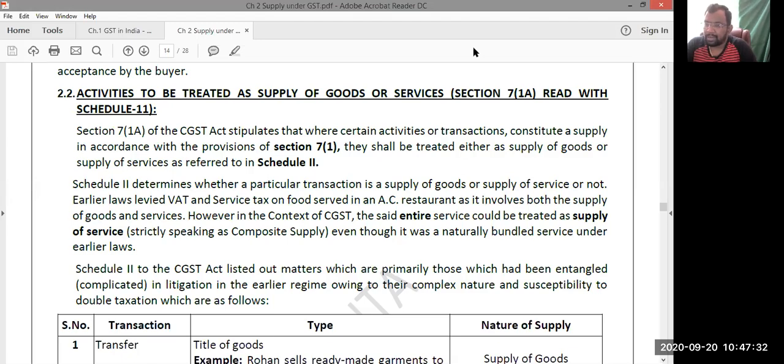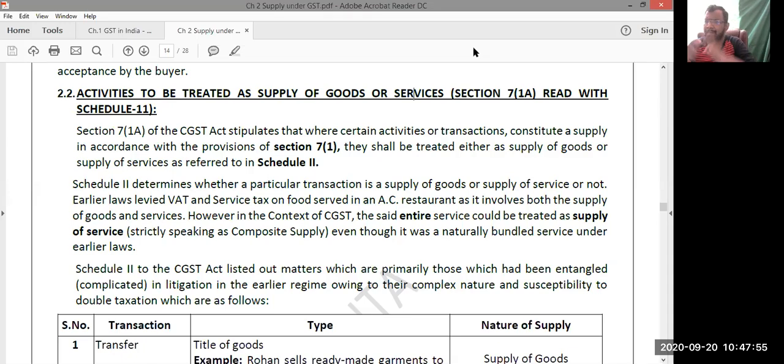Earlier, restaurant transactions were taxed under the VAT system as well as the service tax system. The restaurant used to levy VAT at the rate of 14.5% and service tax at the rate of 15%.